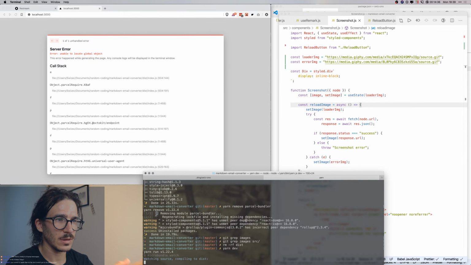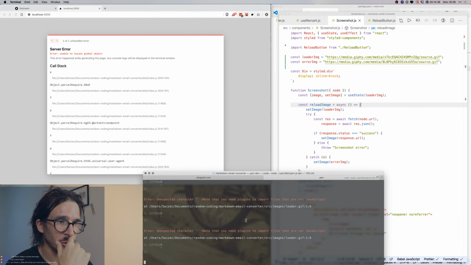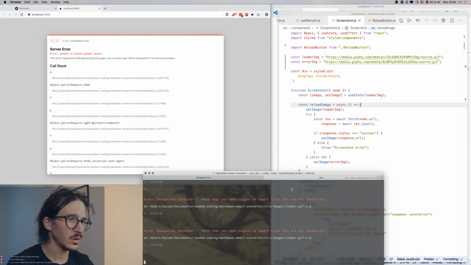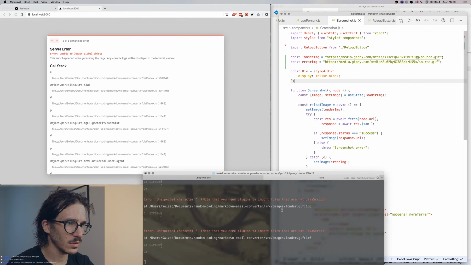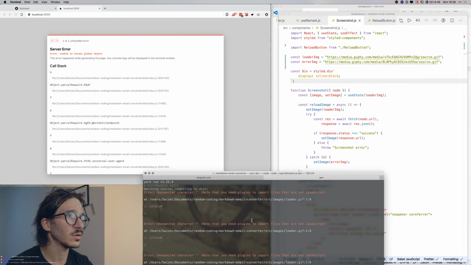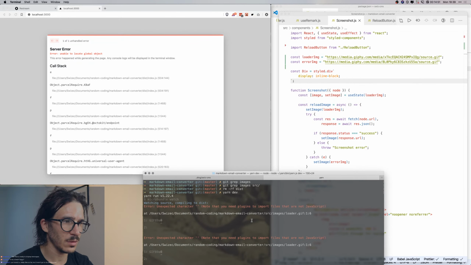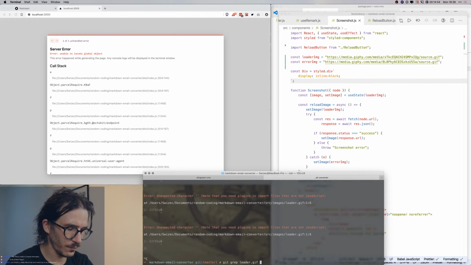Okay, let's see, is microbundle going to manage to? No. Loader GIF, images loader GIF. What? Images loader GIF files are no, but where am I importing that? Git grep loader GIF from source.